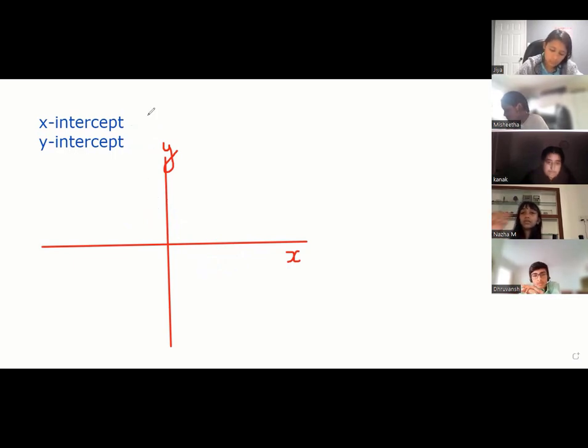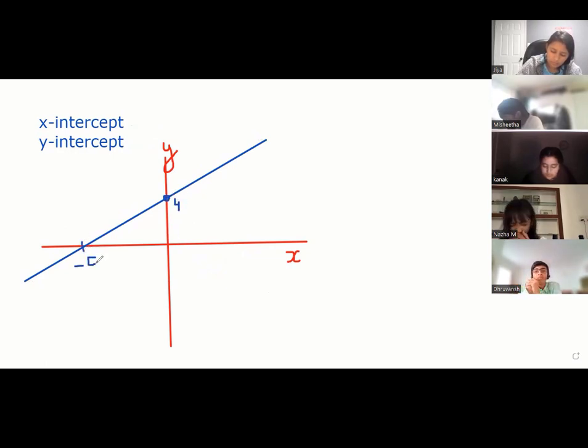If I make a blue line like this. So 1 second, Dhruvansh. If this length is 4, this is -5. Can you tell me, everyone, what is x-intercept and what is y-intercept? Tell me on chat.